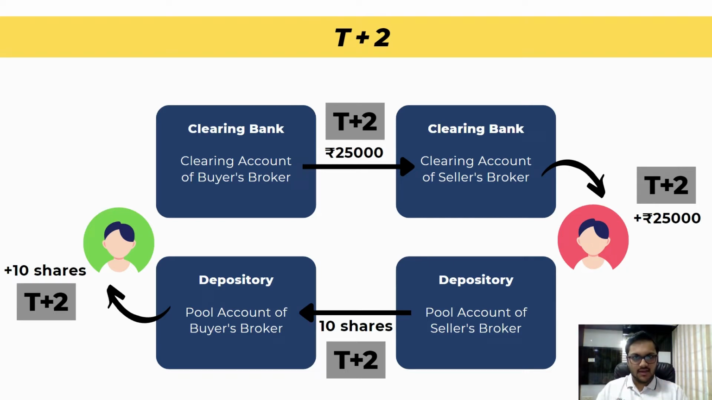I hope it makes sense to you, right? The buyer who had bought 10 shares of Reliance will get those 10 shares in his account on T+2, and the seller who had sold his 10 shares of Reliance will get the money on T+2. So this was the whole concept of T+2, a mechanism of how it works in the stock market. Just keep this in mind every time: whenever you buy shares, you will get those shares on T+2, and whenever you sell shares, you will also get the money on T+2.